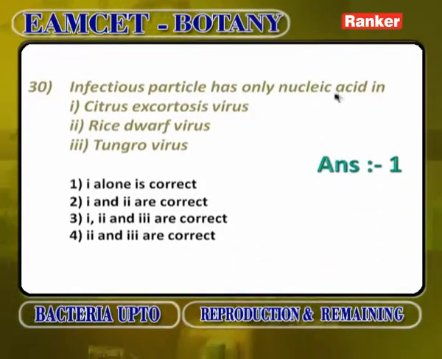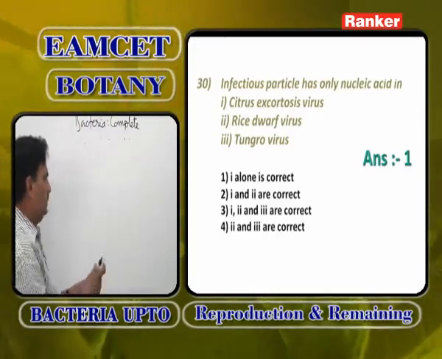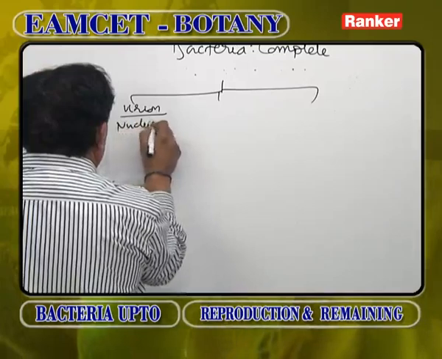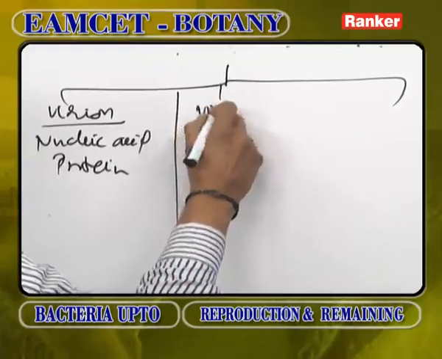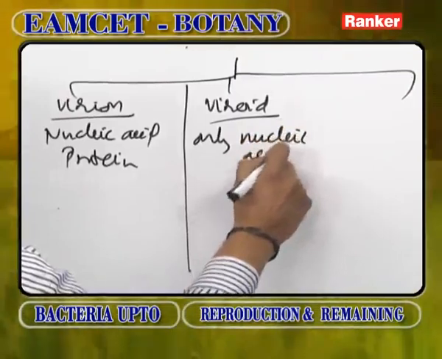Infectious particle has only nucleic acid in citrus exocortis virus. Rice dwarf virus is double stranded RNA. Tungro virus causes what we call rice tungro disease. So, citrus exocortis virus, just now I told. Virion is a complete viral particle with nucleic acid and protein, any virus. Viroid is only nucleic acid without protein coat.